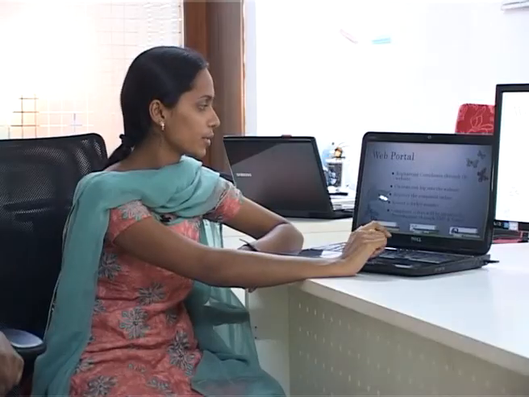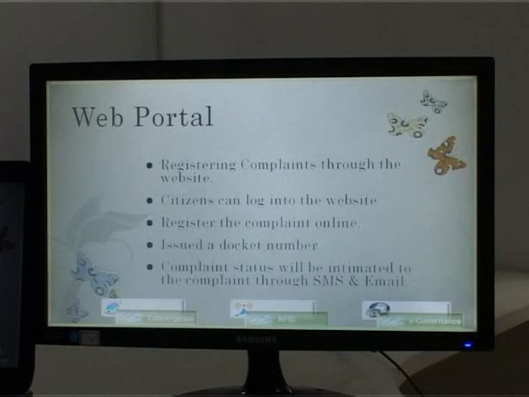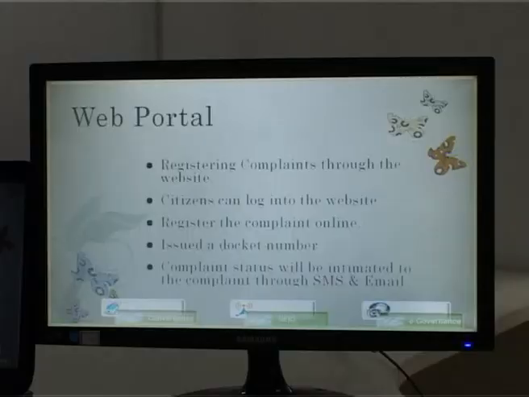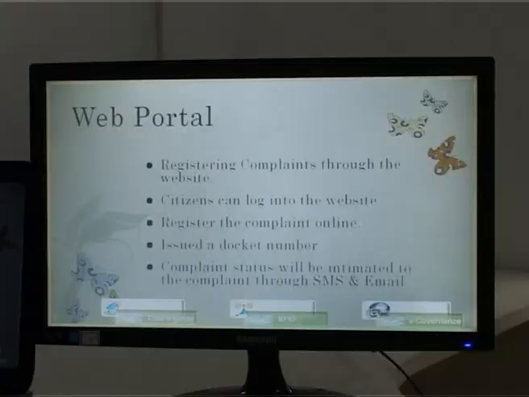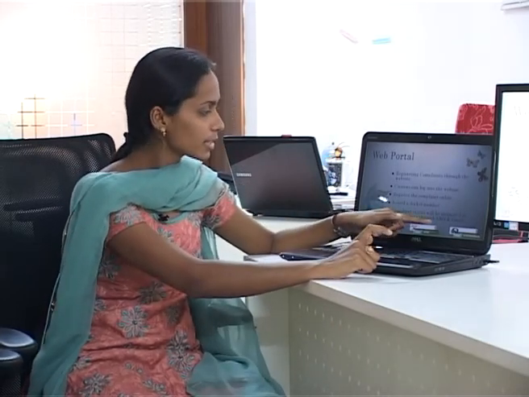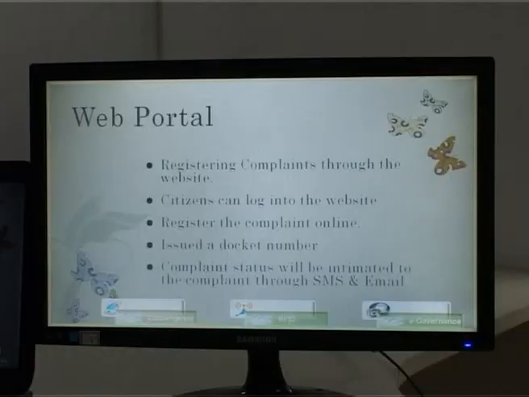And second is the web portal. In this web portal, the same steps apply through login into the website. That is, if the user wants to register complaints through the website, citizens should log into the website, register the complaint online, and a docket number is issued. If it is not solved by the field manager, again it will be solved by the higher authorities, and the complaints are intimated through SMS and email.